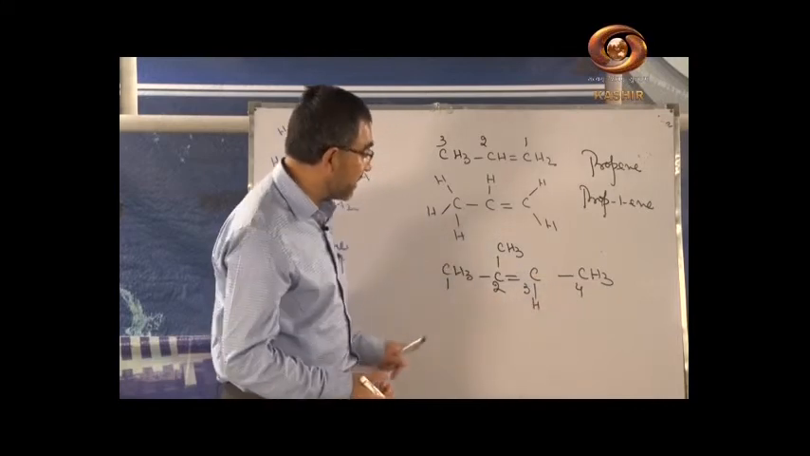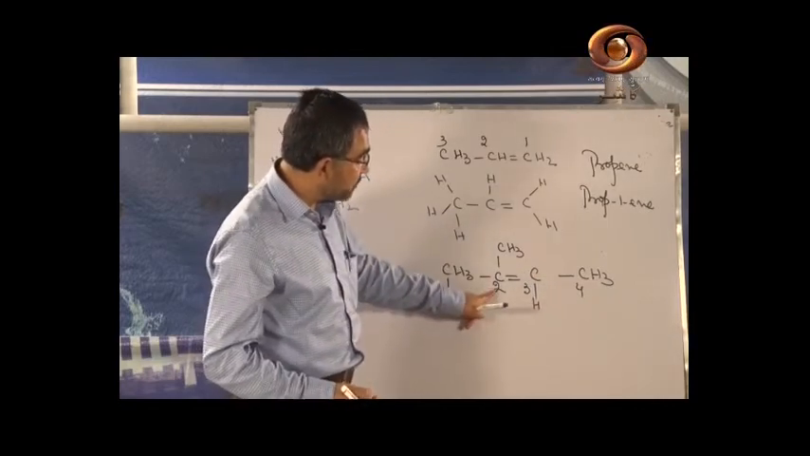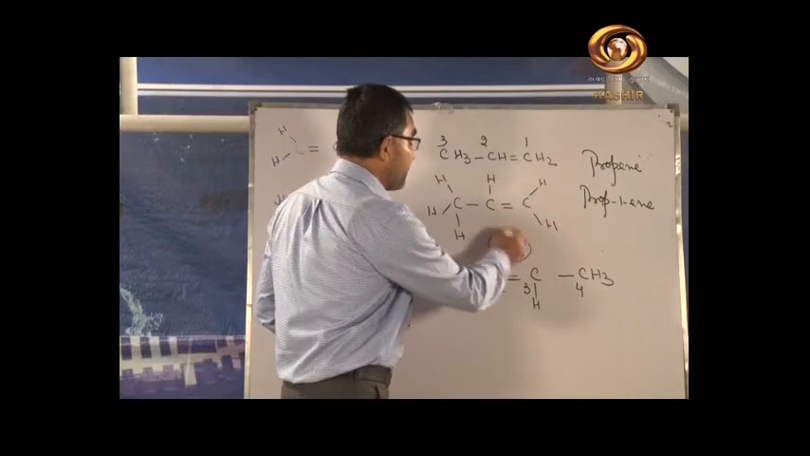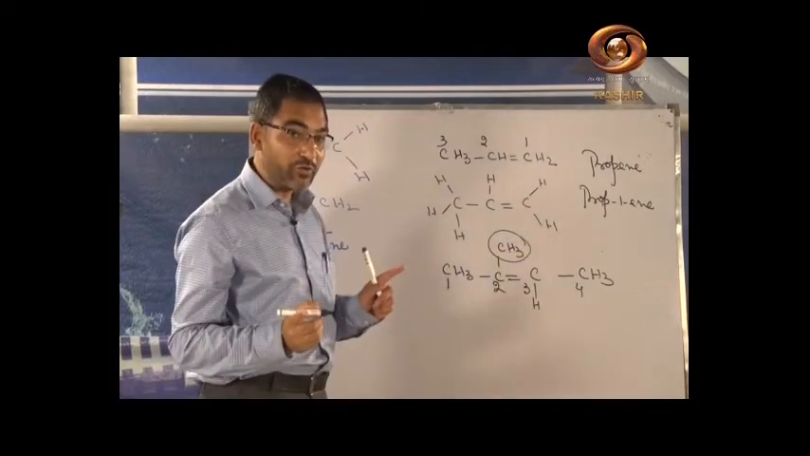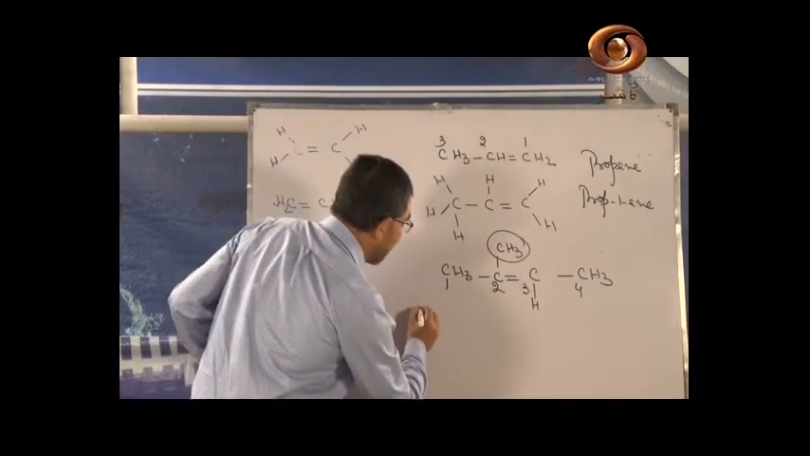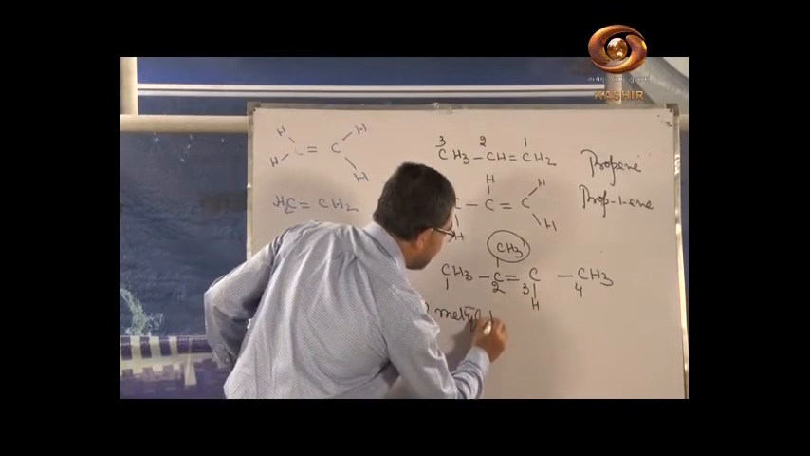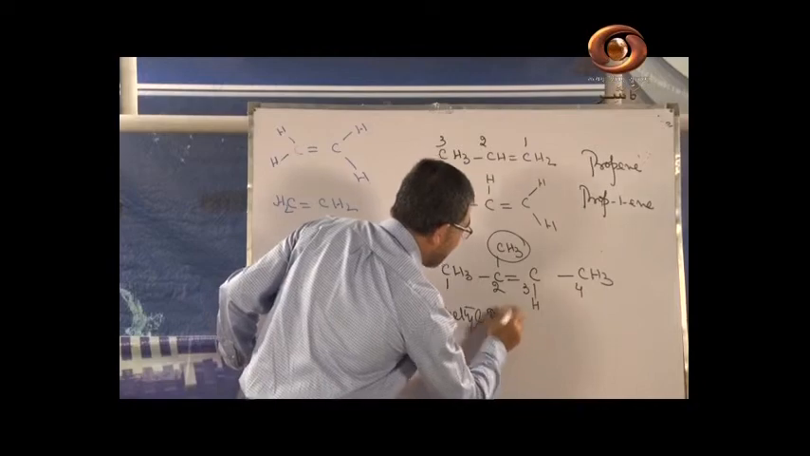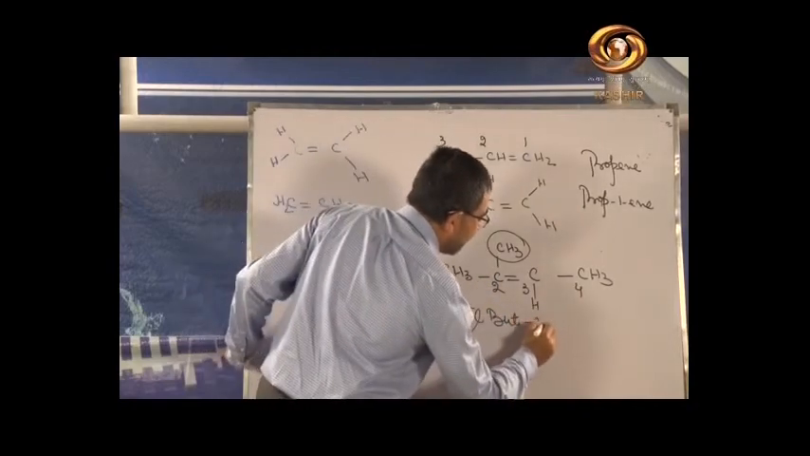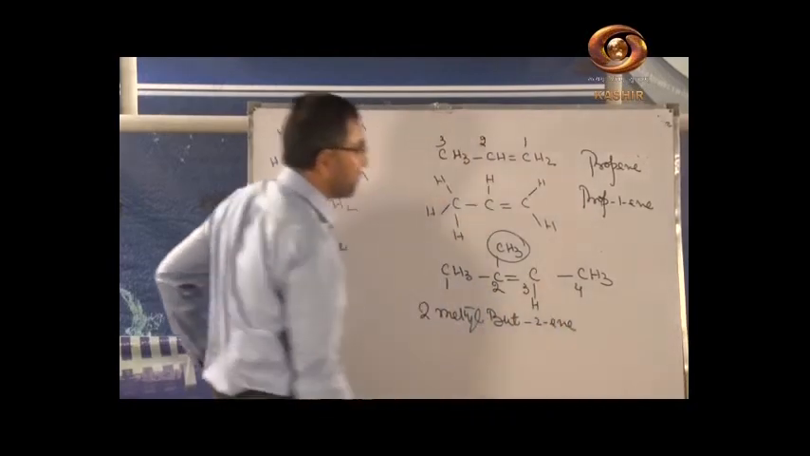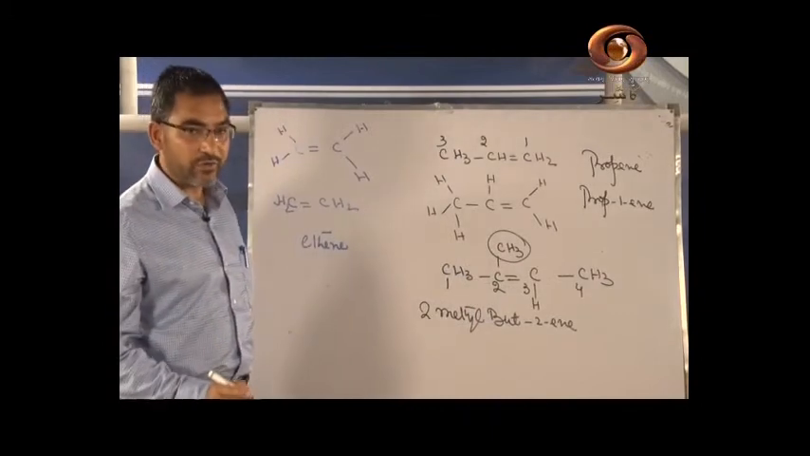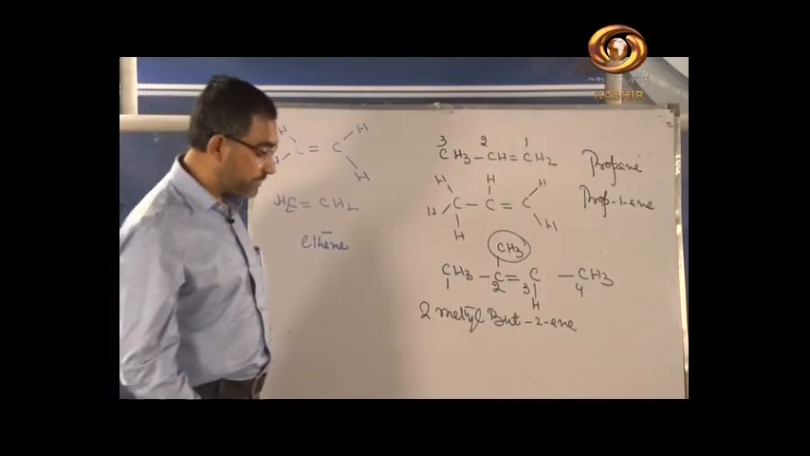It's a but. But at position number 2 we have the methyl. At position number 2 we have the methyl. So it is 2-methyl. It is 2-methylbut, but means 4 carbons are there, and 2-ene means double bond is at position number 2. Is it okay? Are you following? I hope that you are following well.